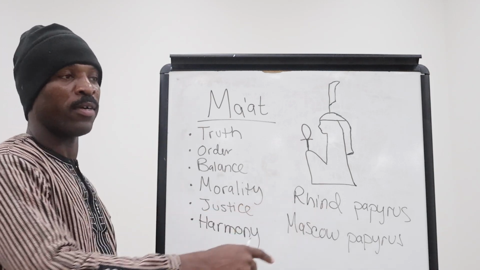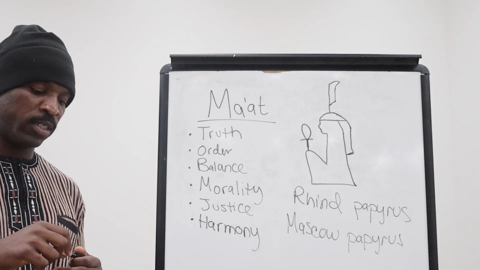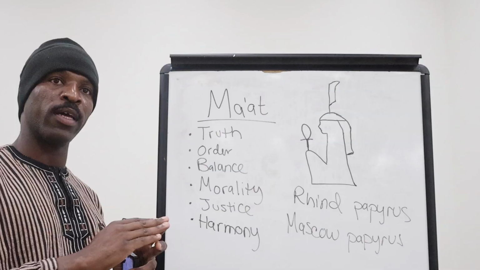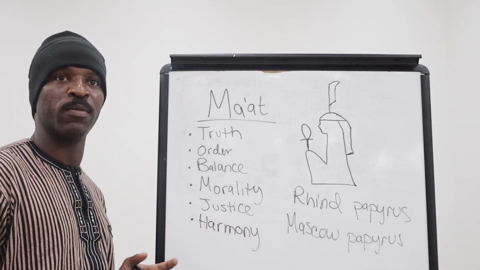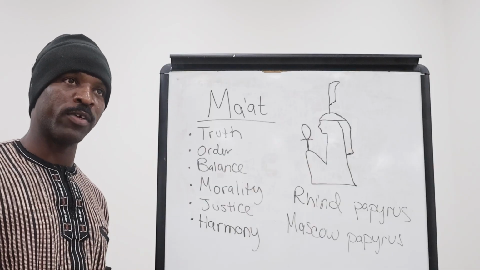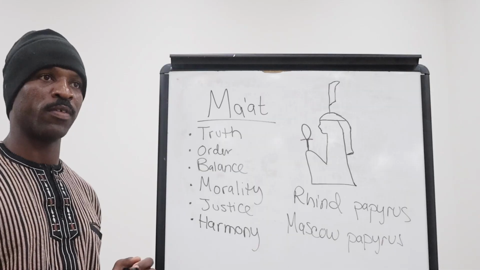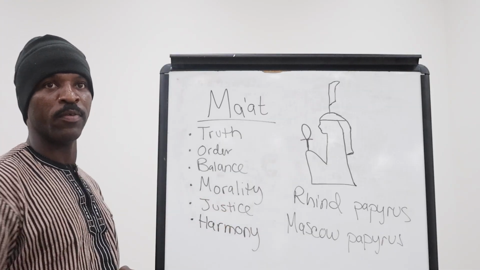The Rhind papyrus and the Moscow papyrus. In case you didn't attend the last class, I explained how the papyrus was the sedge plant that they originally used to make the first form of paper. That's where we get paper from. They used to break down the papyrus plant and make their first form of paper, where we discovered some of the first forms of writing in Egypt. So this is how we know that math originated in Egypt.